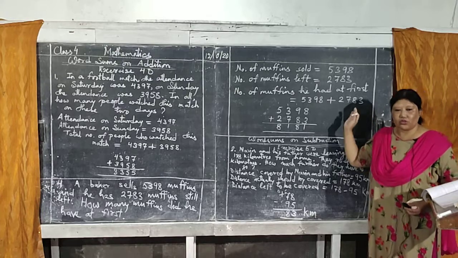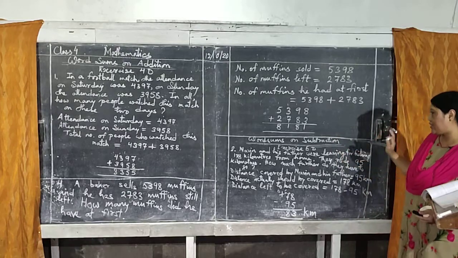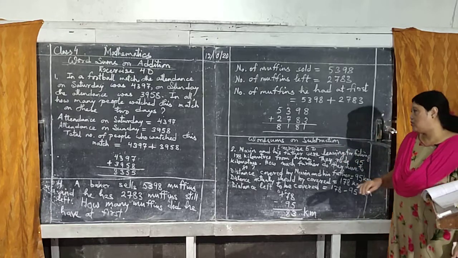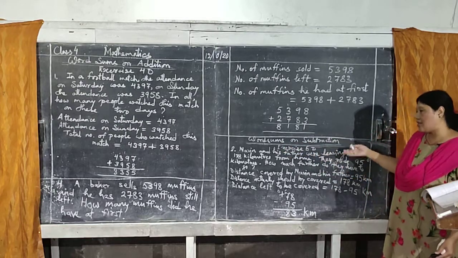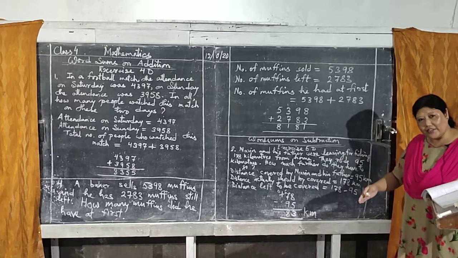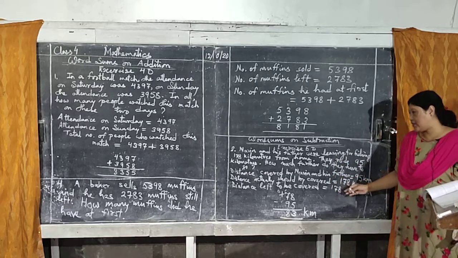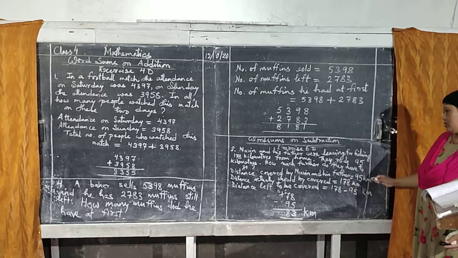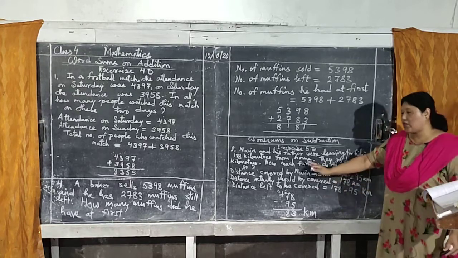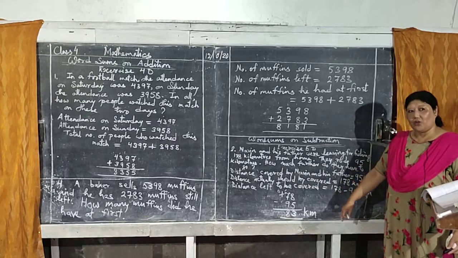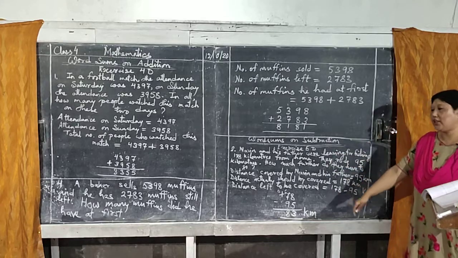Okay. Now let's come to word sums on subtraction. Addition, these two I have told you, and I'll give the homework tomorrow based on these only. Now next is subtraction. Here in subtraction also same rule applies. Read the question, then try to understand it. Then replace the number with your own small numbers, one digit ones. Then try to understand again. Then once you understand what you have to do, you can replace the number with your actual number.